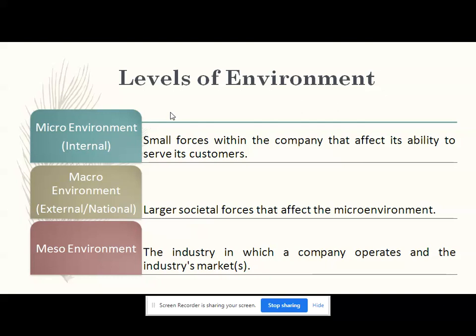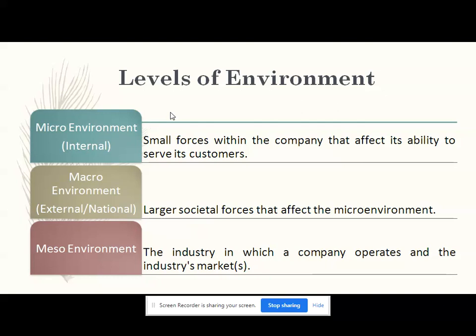So what is micro environment? Various small forces within the company that affect the ability to serve the customers. So these all forces are the part of micro environment. These forces are acting within the company or inside the company. Now, what is macro environment or external environment?